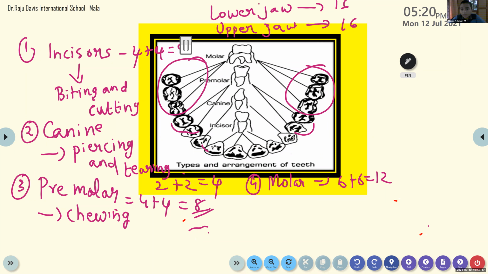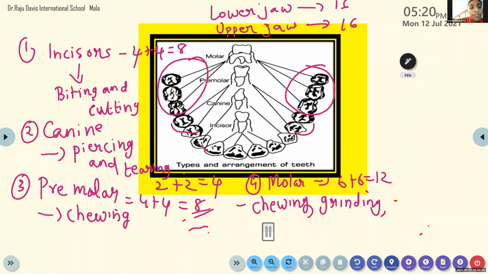The molar is grinding and chewing, and it also helps in crushing. Crushing means sometimes if you want to break a toffee, you keep it on this side and crush it.